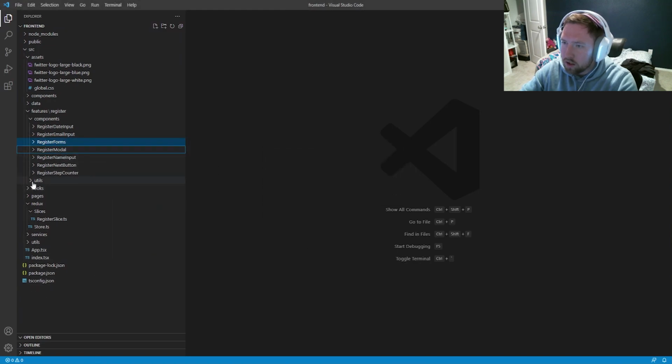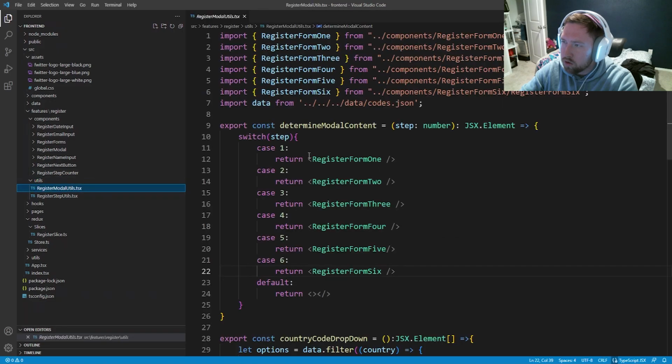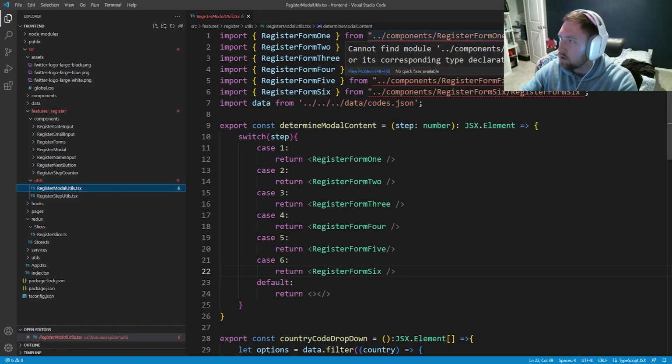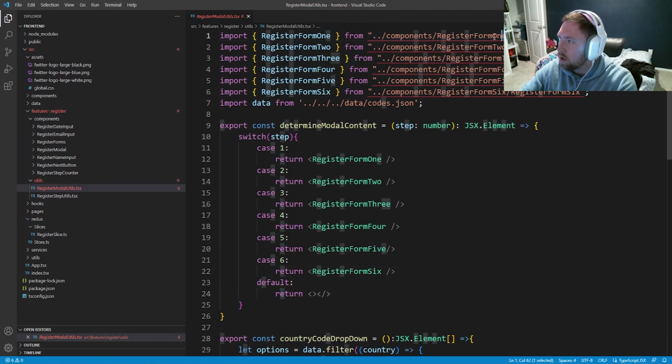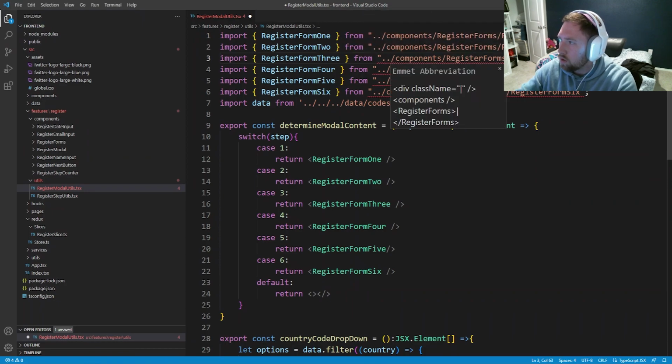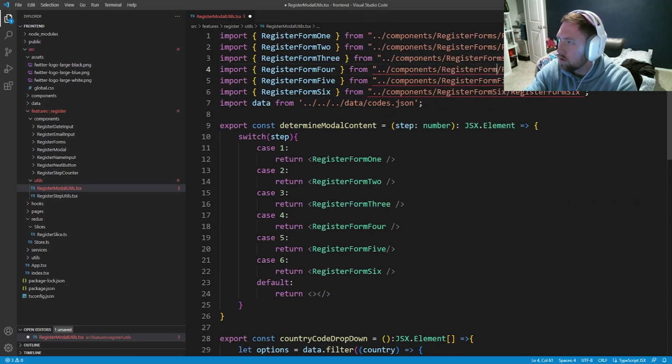Now inside of the utils in the register modal util, this should break everything. So now what we're going to do is go into import from /components/register_forms with an S. And this should fix everything. So again, register forms, register forms, forms, forms, and forms, and that should fix that.